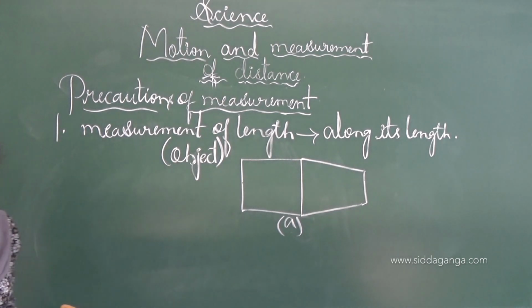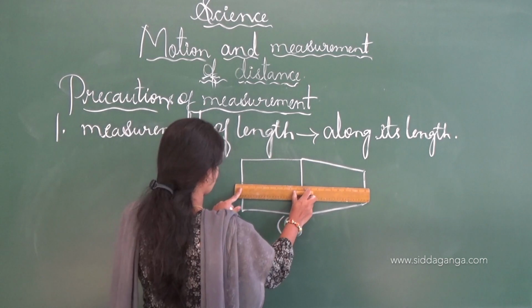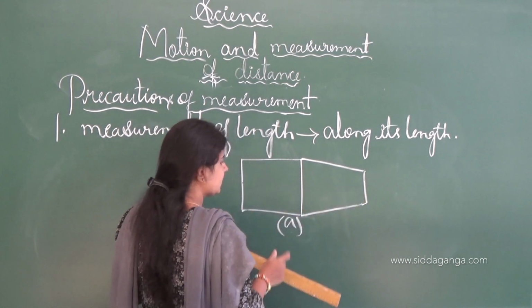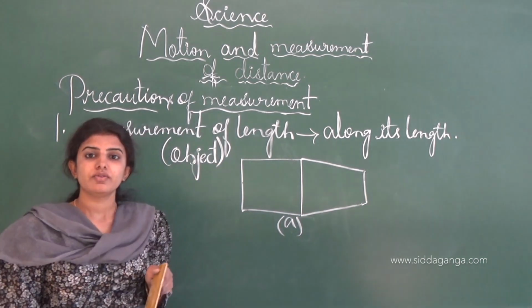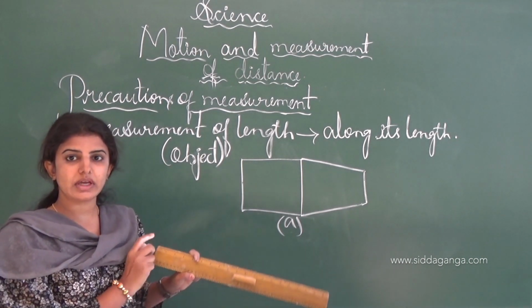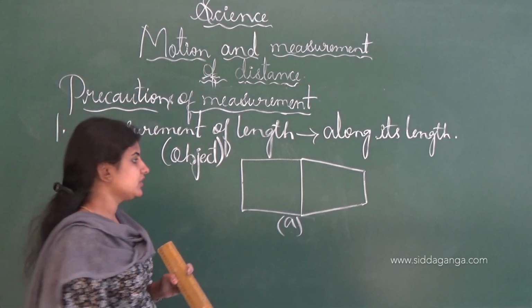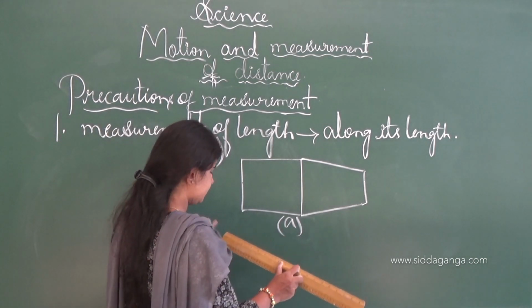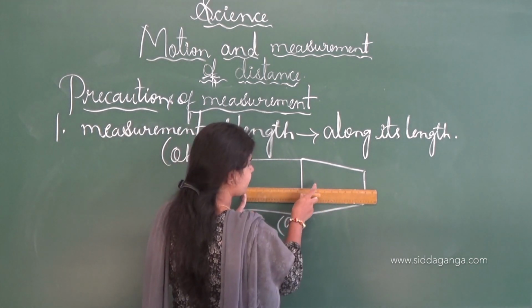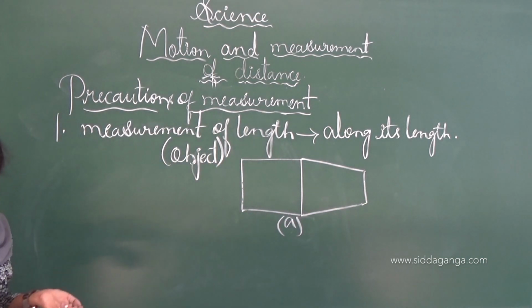And in the second case, if we remove the 0 and count from 1 to the end portion, it comes to 9.5, which is a wrong method. Since we have removed the 0 from the scale, it is not a proper way to measure things. Usually we measure an object along its length from the 0 to the ending point, and that is the first precautionary step.